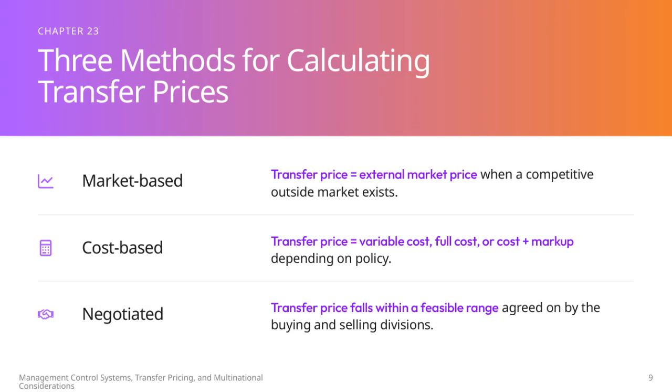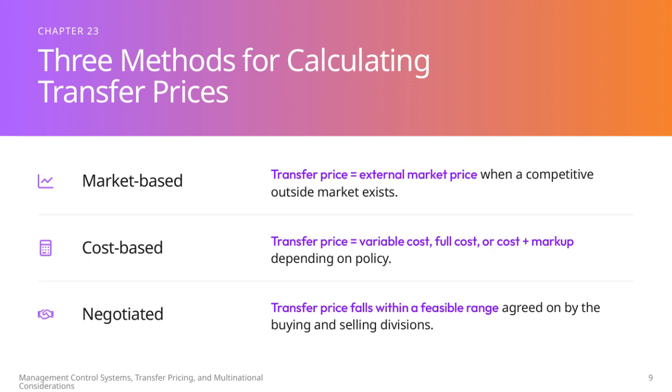When it comes to calculating transfer prices, there are 3 main methods we typically consider. First is the market-based approach, where the transfer price is set equal to the external market price. This method works well when there's a competitive outside market for the product, making the price clear and objective. Next, we have the cost-based method, where the transfer price can be based on the variable cost, the full cost, or the cost plus a markup. The choice here largely depends on the company's internal policies and what makes sense for their management goals.